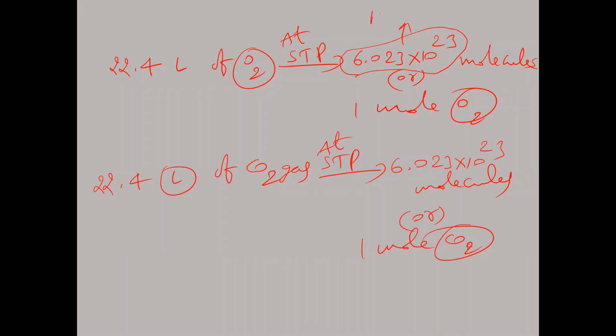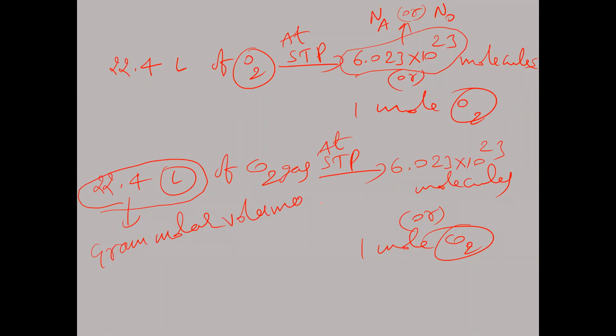We write it as NA, N subscript A, otherwise capital N naught. N naught or NA indicates the Avogadro number. The Avogadro number is equal to 6.023 × 10^23 particles. Now, see here. This 22.4 liters volume is called gram molar volume.